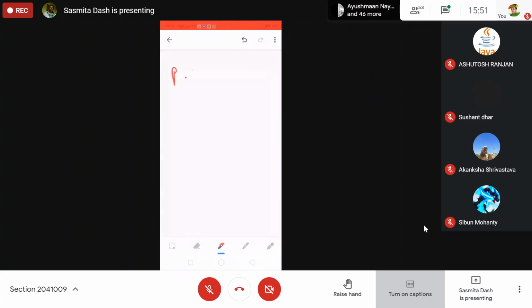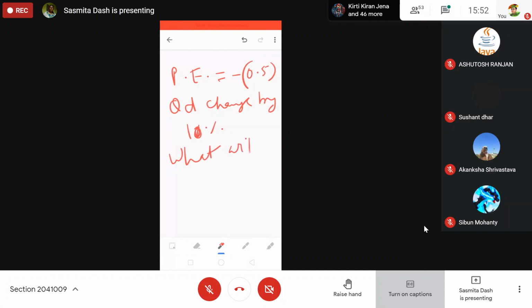If price elasticity is equal to minus 0.5 and quantity demanded changes by 10%, what will be the change in price?